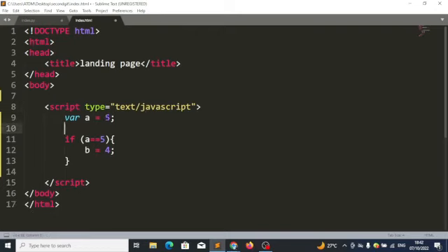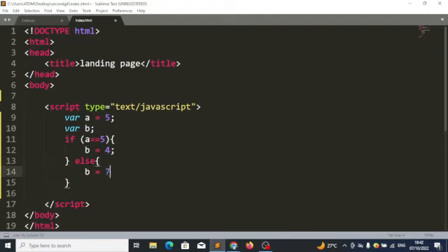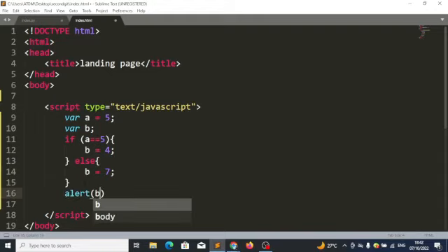Okay, let's get a global variable. So if I have this code, a is 5, b is undefined. If a equals 5, then change the value of b to 4. Else, change the value of b to 7. Alert b.